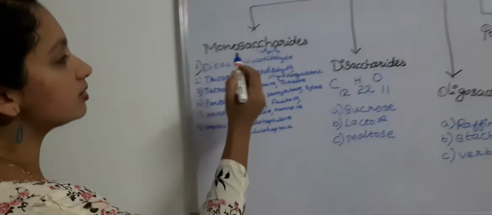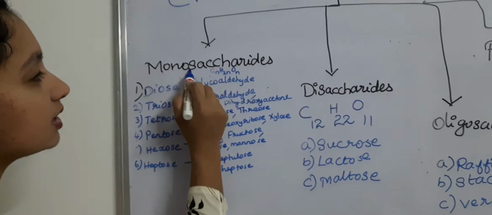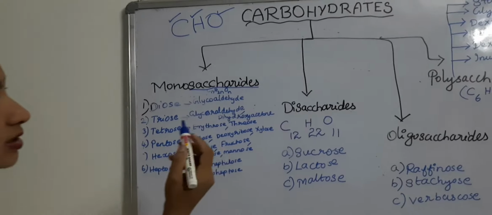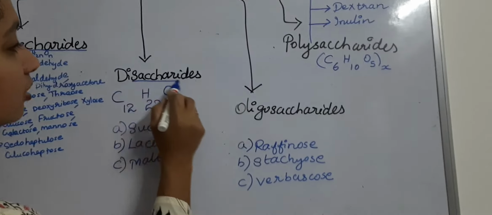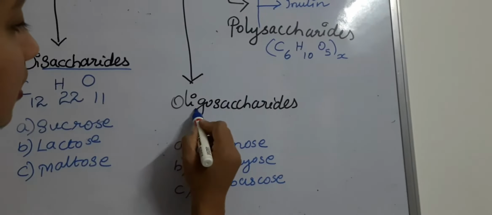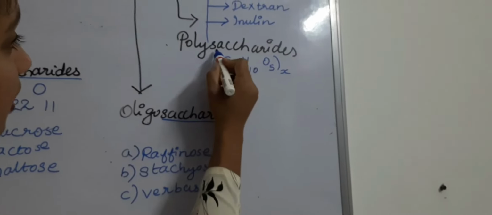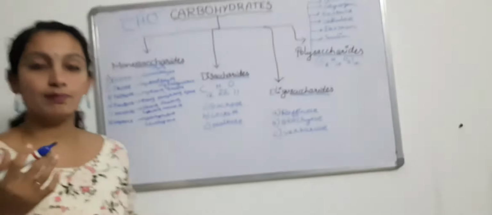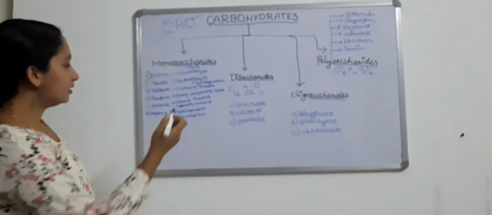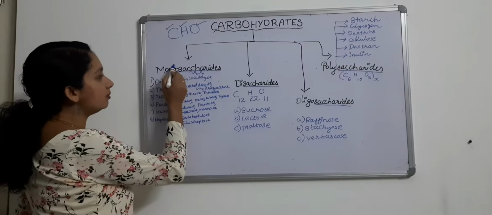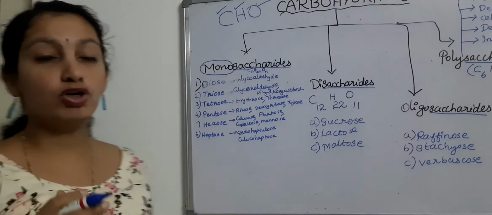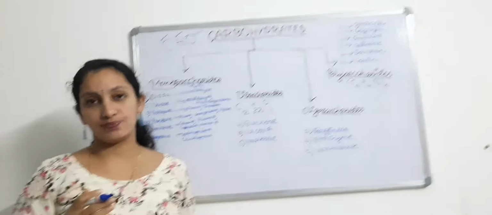Saccharides represents carbohydrates. So you can see saccharides in all the 4 forms. Here also saccharides, in here also saccharides. So saccharides means carbohydrates. And in monosaccharides, what is the meaning of mono? Mono means single unit.